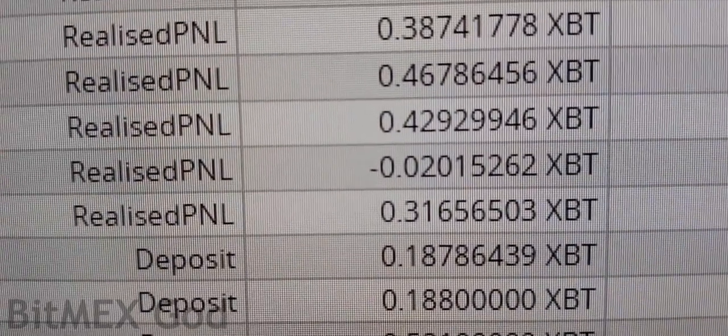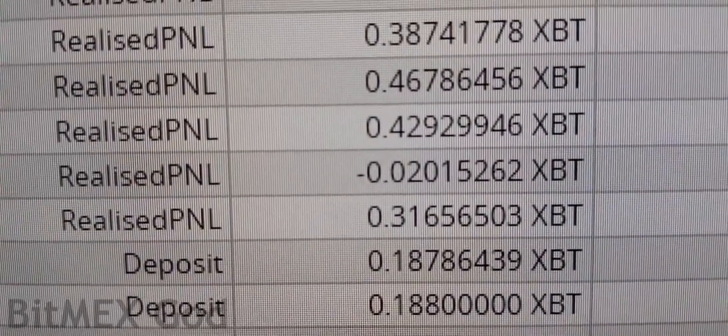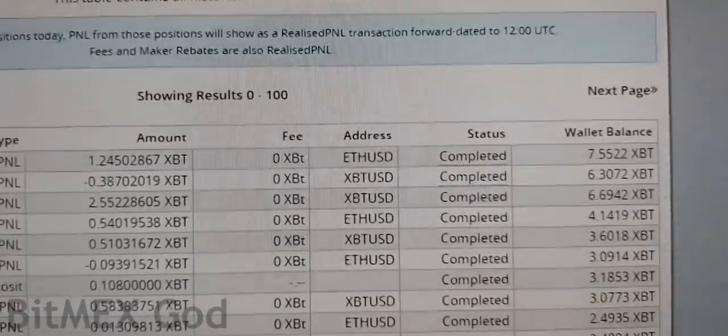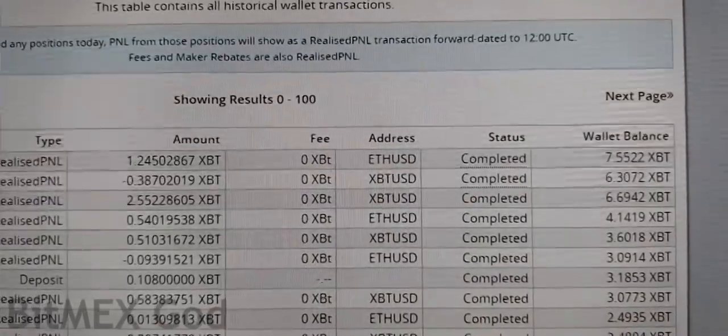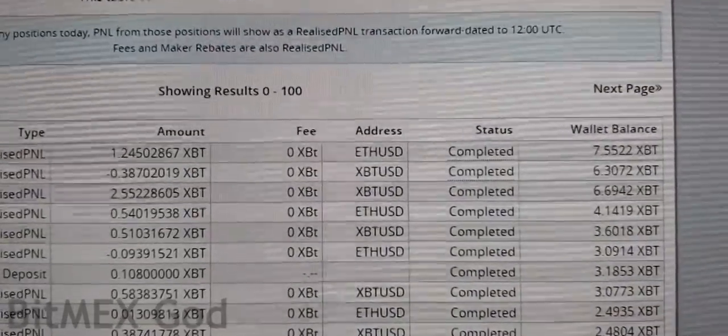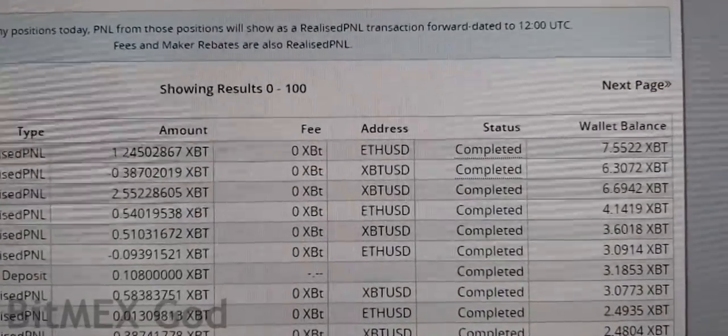But I mean, you see how we're starting with half a Bitcoin, and we just add 0.2 and 0.2, and now we have 7 Bitcoin. It's not like we started with 3 Bitcoin and we're up at 7 Bitcoin. We started with like half a Bitcoin here, 0.1 Bitcoin there.